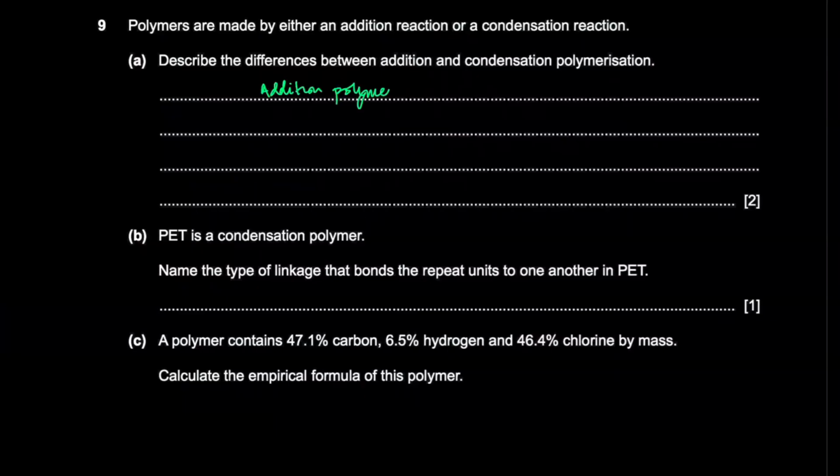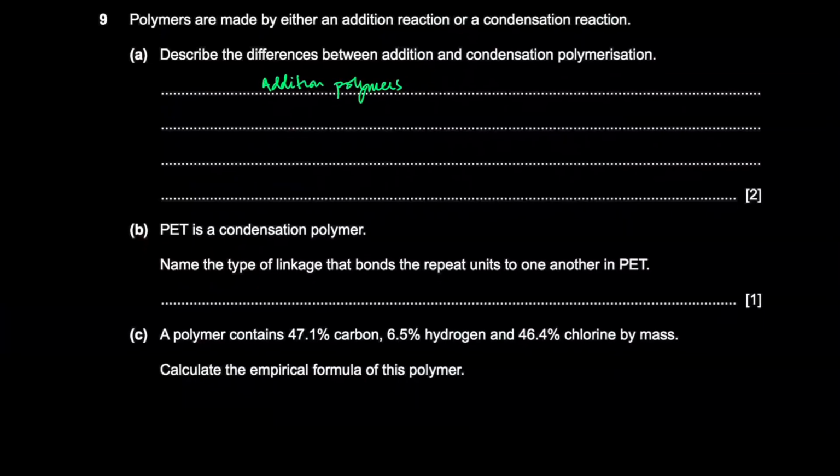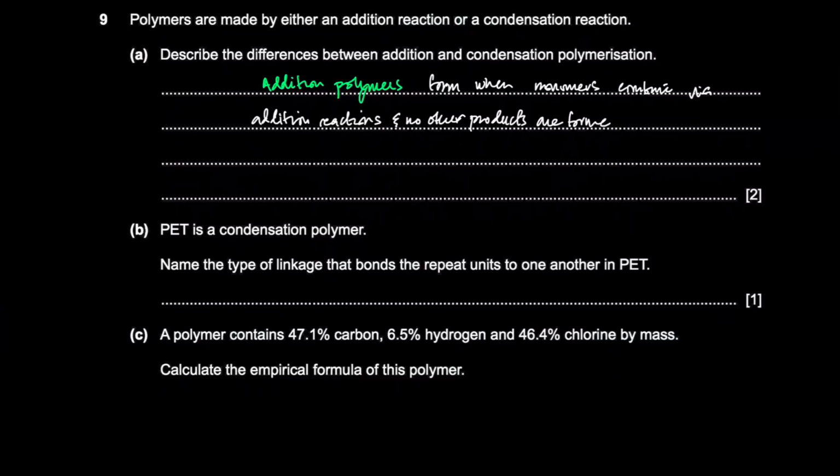Addition polymers form when monomers combine via addition reactions, and no other products are formed.